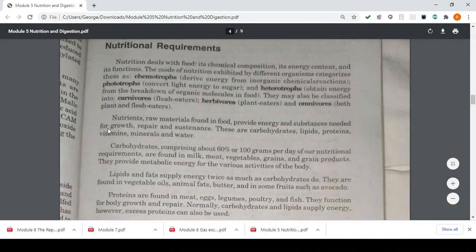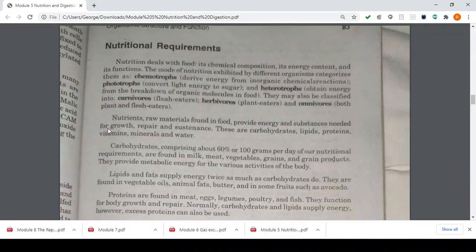Next, you have your nutritional requirements, kids. So, nutrition deals with food, its chemical composition, its energy content, and its function. The mode of nutrition exhibited by different organisms categorizes them as chemotrophs, phototrophs, heterotrophs, carnivores, herbivores, and omnivores.